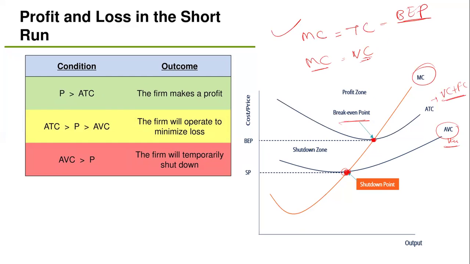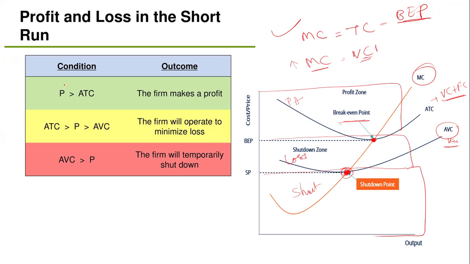That means the average variable cost is at a minimum, and the marginal cost is continuously increasing. The variable cost is also increasing, but marginal cost is increasing very steadily. So what happened? This is the shutdown point. Here the company needs to shut down. This is the minimum loss area, and this is a profit area. So this is a profit area, this is a loss area, and this is where the company needs to shut down their industry.